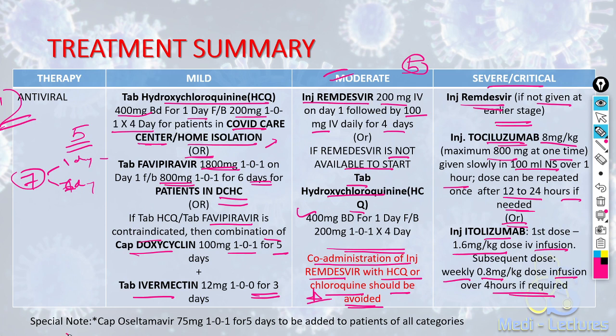It is important to note that we have to give capsule oseltamivir 75 milligram BD for 5 days in patients of all categories. So all these patients will receive oseltamivir, even if it is mild, moderate or severe, if there is any superadded influenza.